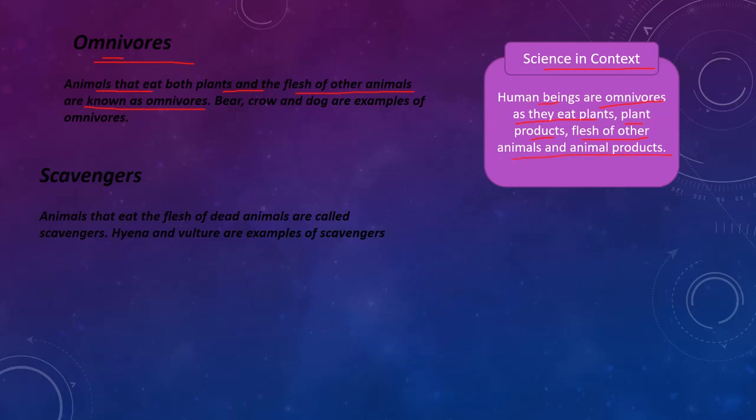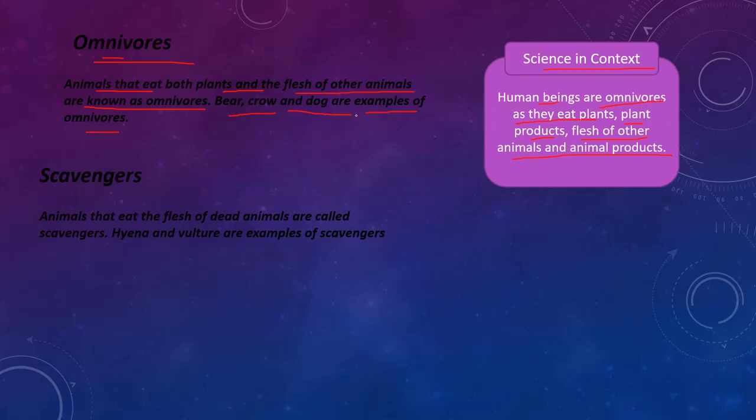Examples of plant products are fruits and vegetables, etc. And examples of animal products are chicken, etc. Okay. Bear, crow and dog are examples of omnivorous.